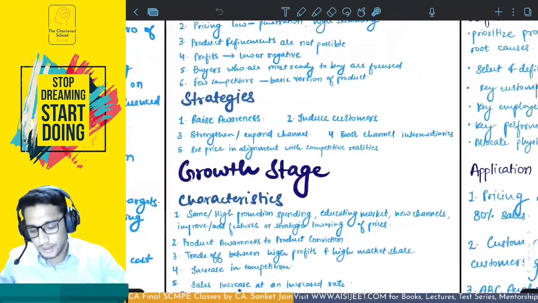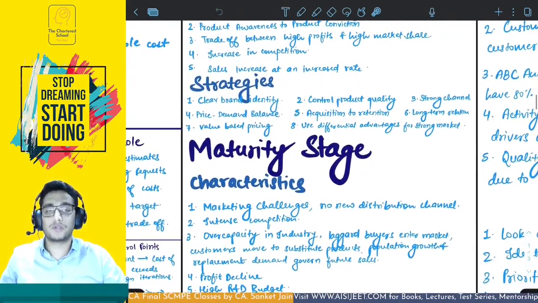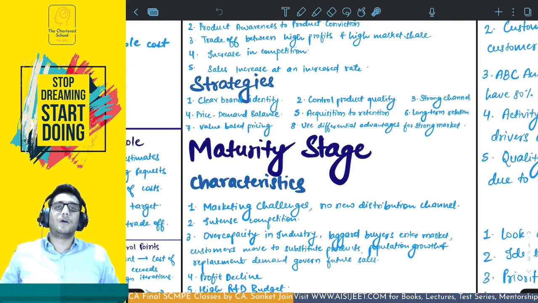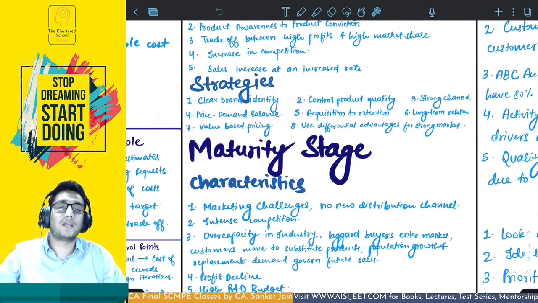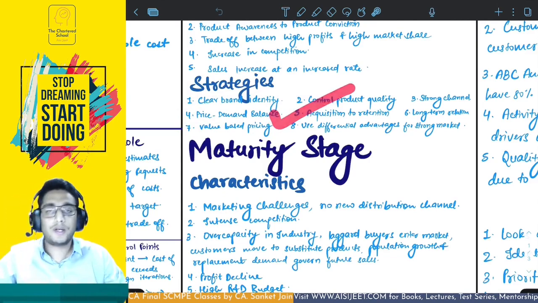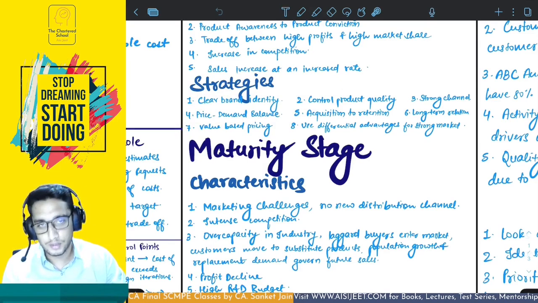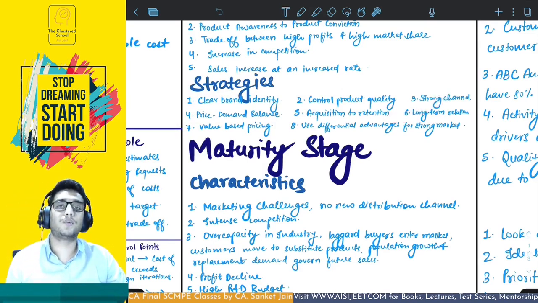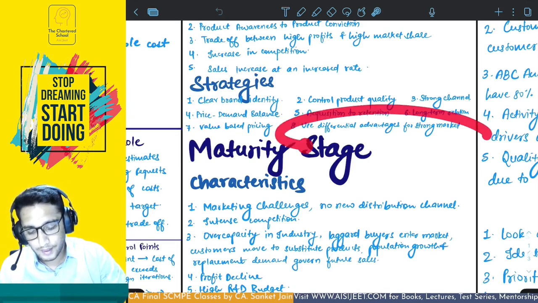Your acquisition happened in the introduction stage. In the growth stage also acquisition was happening, but in the growth stage retention is to be focused upon. Third is strong channel base so that you can reach out to mass market. Fourth is price demand balance has to be maintained, so you have to work on the price elasticity, focus on the market forces, decide the price. Acquisition to retention, focus shifts. As I just mentioned, it shifts from acquisition of the customers to retention of the customers. Long-term relations are built with major players, as in service providers, suppliers, etc. Value-based pricing is done.